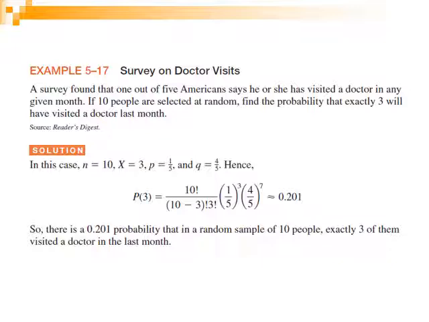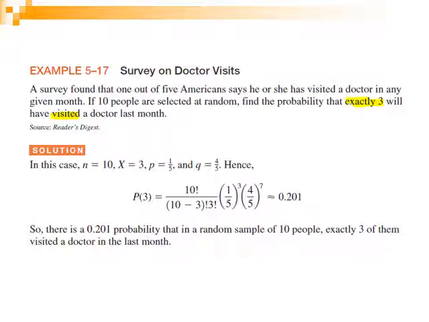as we studied before in the previous lecture. We first should determine what we want to calculate. Here we want to calculate the probability that 3 visited the doctor. So we have an experiment, and this experiment has 2 outcomes: who visited the doctor or did not visit the doctor. So we have a success and a failure. We have our 2 outcomes from this trial.